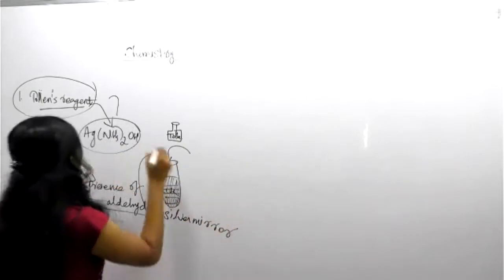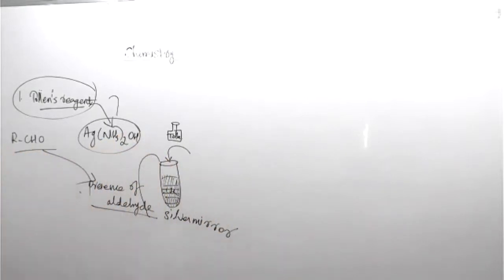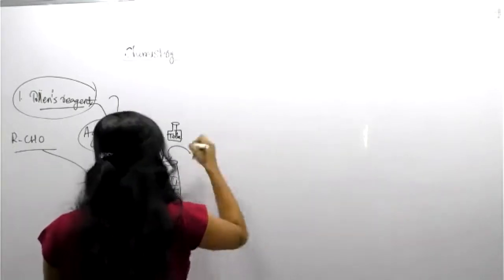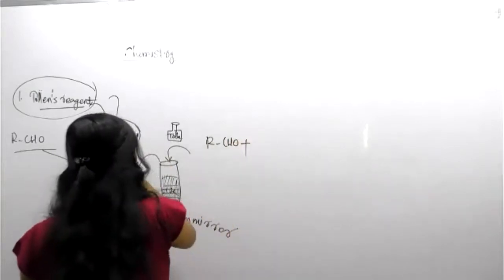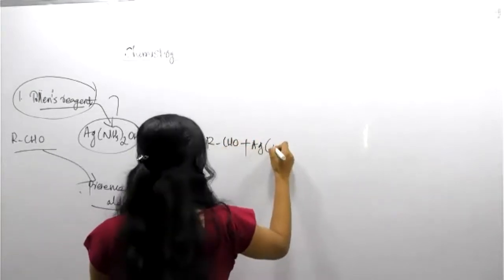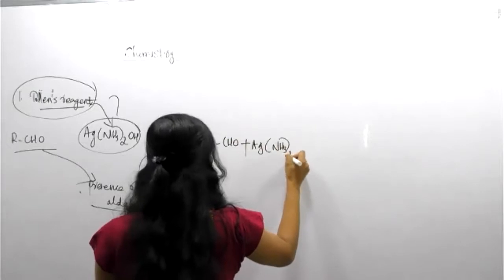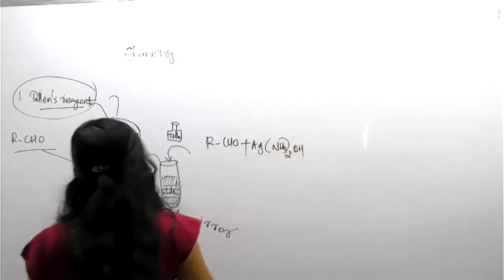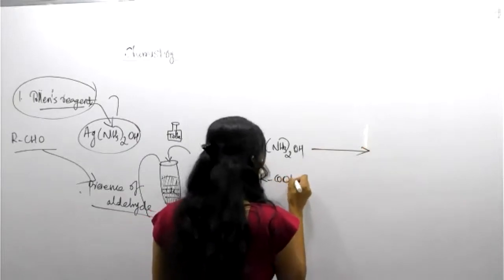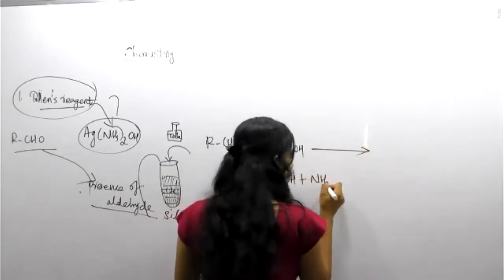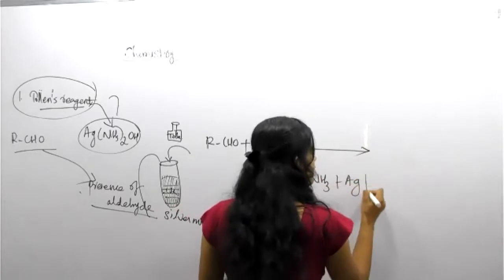Silver mirror. This is called Ag(NH3)2OH. You can write down the reaction between them: RCHO, the aldehyde, in the presence of Ag(NH3)2OH, which means Tollens reagent, we will get RCOOH, acid, plus NH3, ammonia, plus silver.